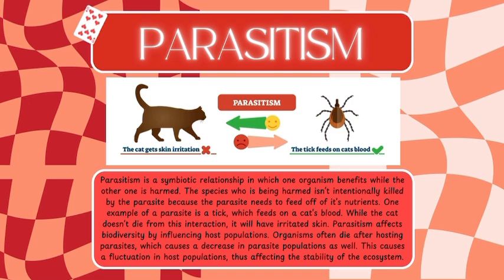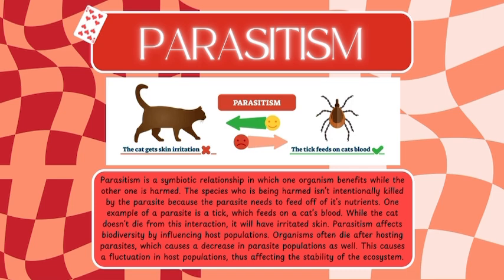Parasitism is a symbiotic relationship in which one organism benefits while the other one is harmed. The species who is being harmed isn't intentionally killed by the parasite because the parasite needs to feed off of its nutrients. One example of a parasite is a tick, which feeds on a cat's blood. While the cat doesn't die from this interaction, it will have irritating skin.